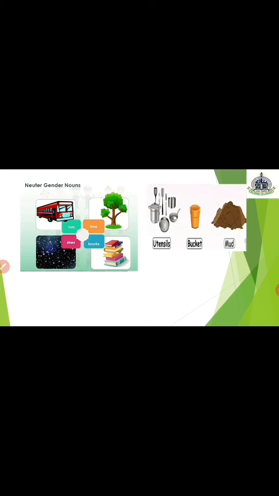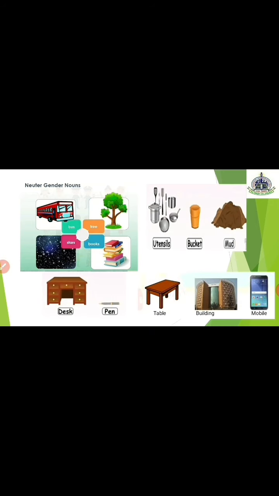So, we'll see the examples of neuter gender. Bus, stars, books, utensils, bucket, mud, desk, pen, table, building, mobile, all these are the examples of neuter gender. Understood, students? I hope you understood the topic properly. Okay?